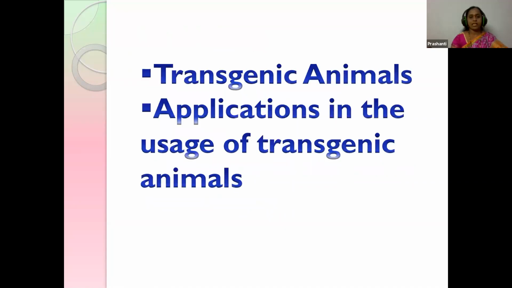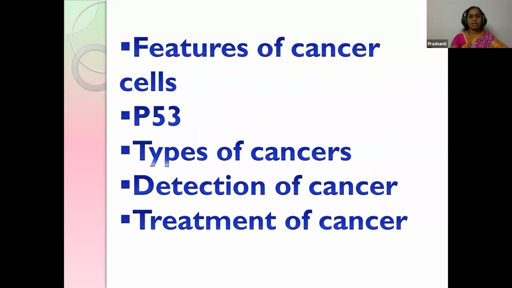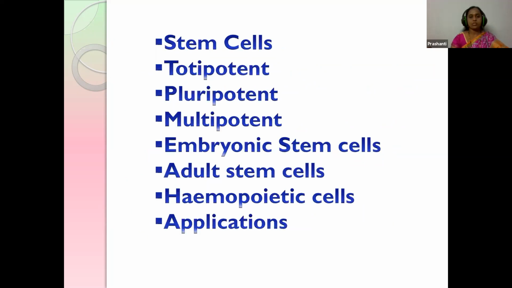We also studied transgenic animals. What is transgenesis? The applications and usage of the various transgenic animals. And cancer cells: what are the features? What is the role of P53? What are the types of cancers? How to detect it? How to treat it? We also studied stem cells, the types, embryonic stem cells, adult stem cells, hemopoietic cells, and why we use stem cells.